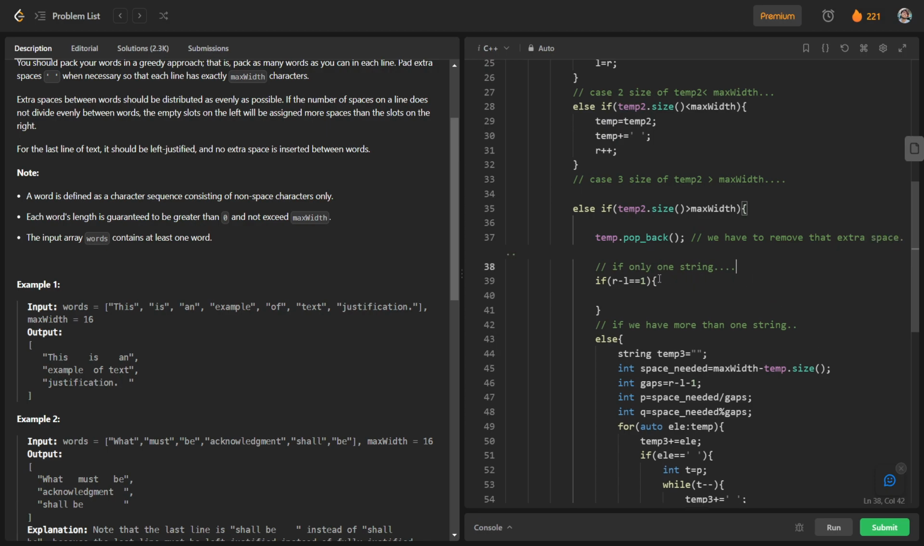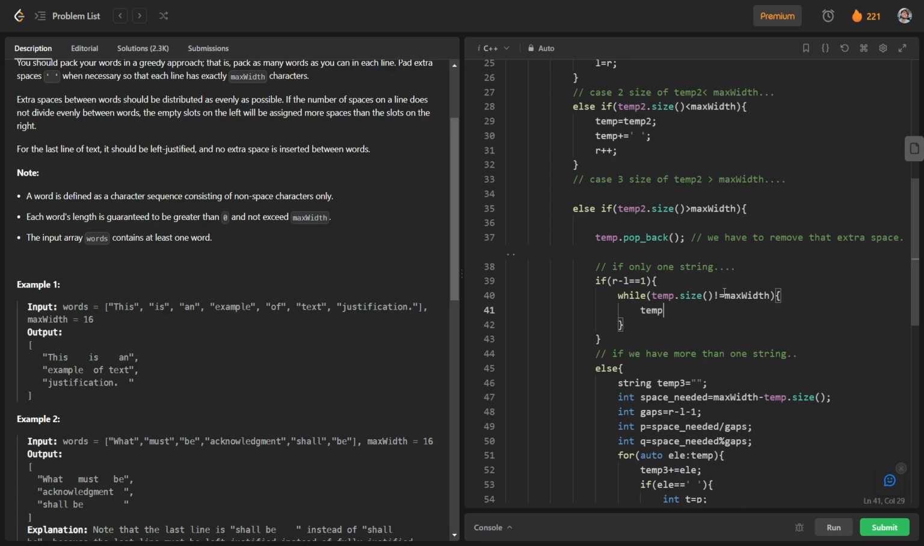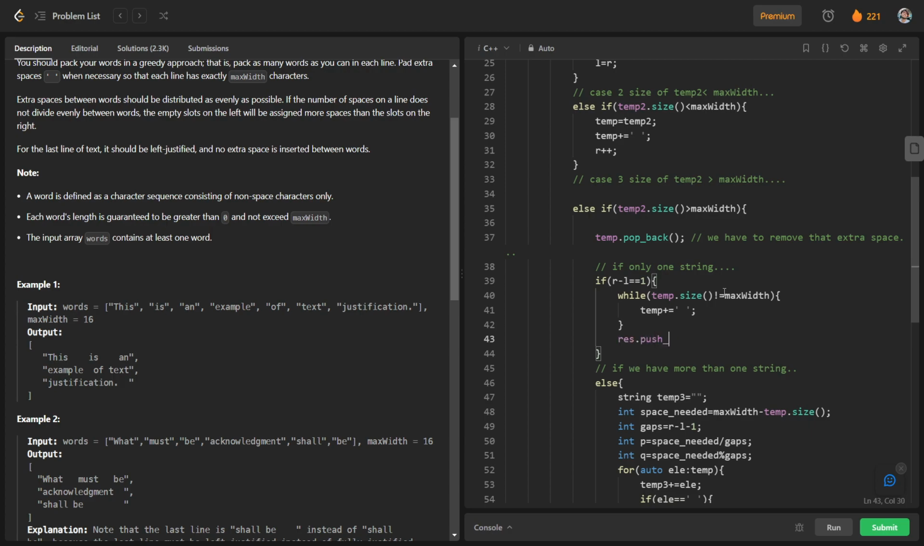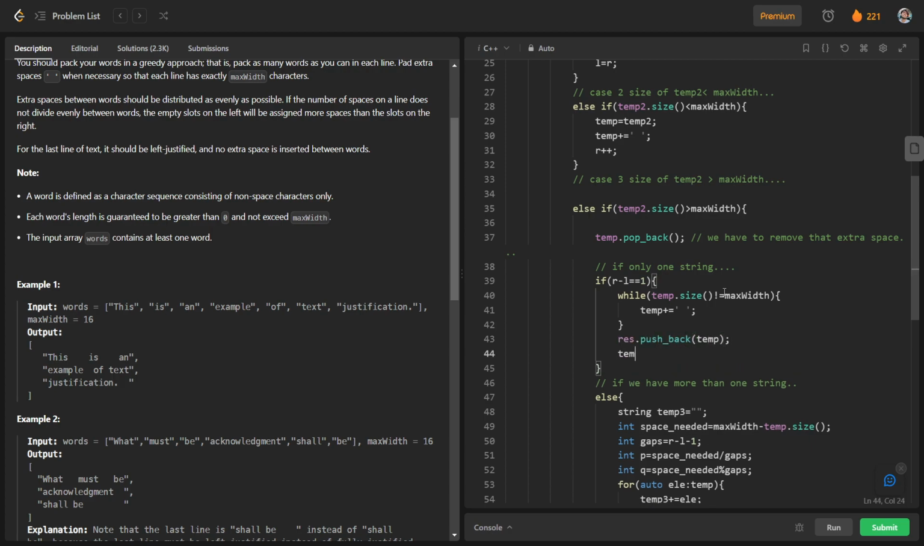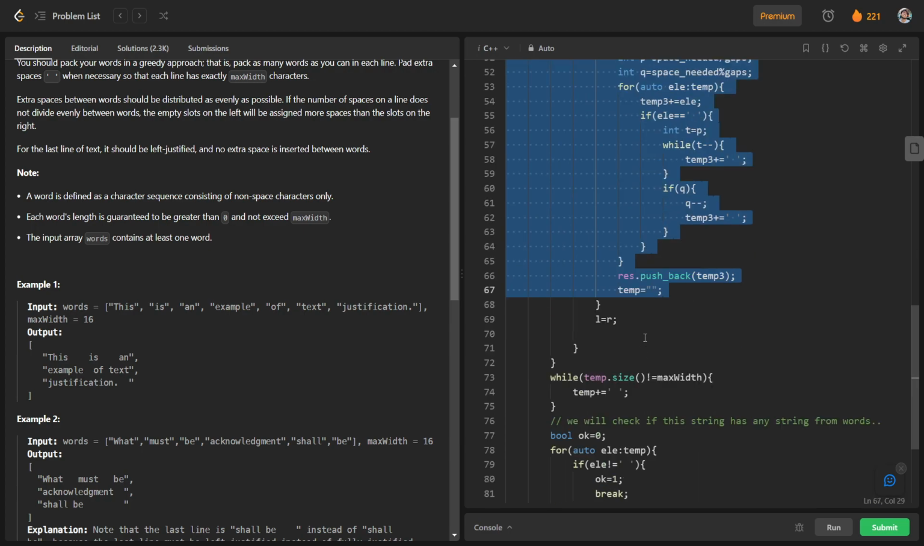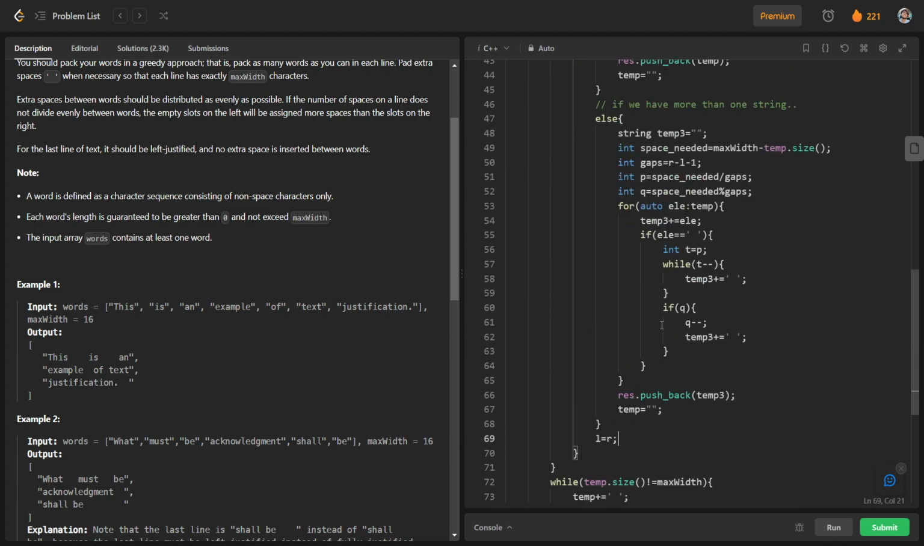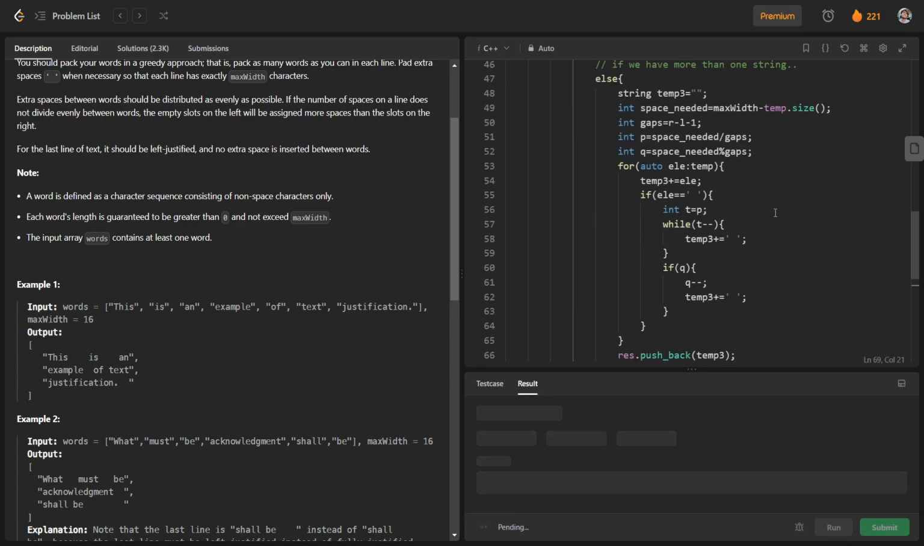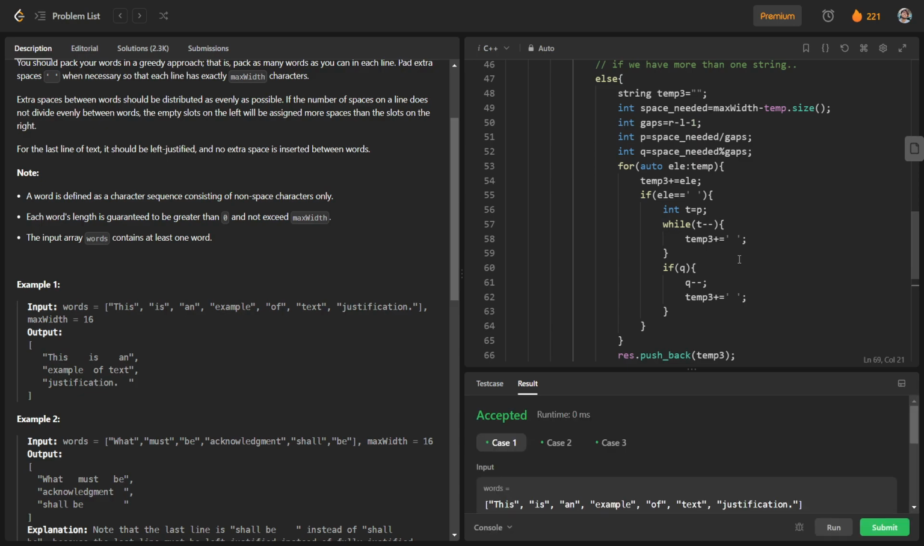So if only one string is present, we will have a while loop here. While temp dot size is not equal to max width, we just write temp plus equals this extra space, and after that we will do trace dot pushback temp, and write temp equals this empty string. We will update it, and otherwise we will go on to this case. And after that we will just write r is equal to l. So let us again see whether the code works or not. So yeah, this time the code is working properly, all the test cases are passing.